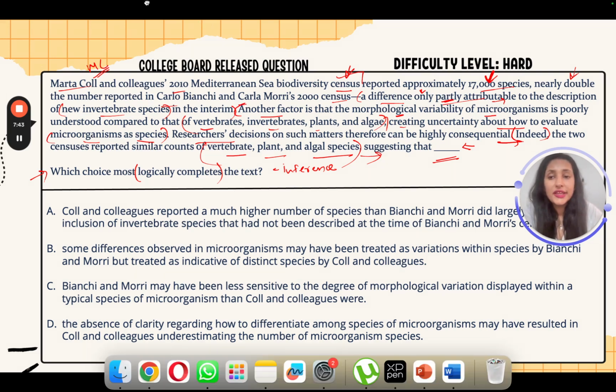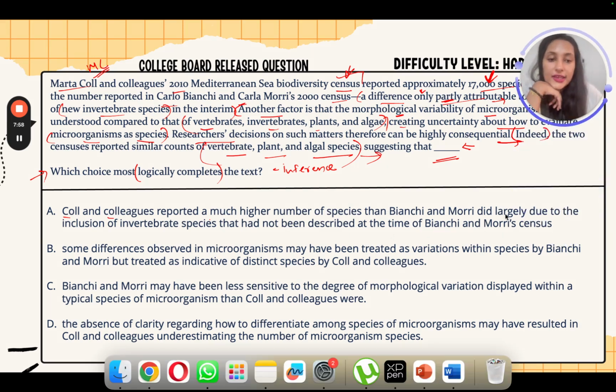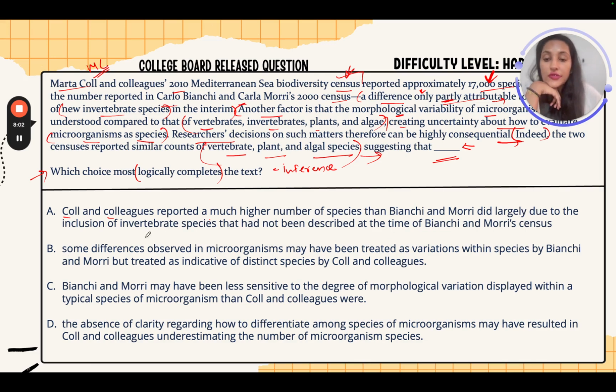Now with this understanding, let's go to our options. Option A says that C and colleagues reported a much higher number of species than B and M did, largely due to the inclusion of invertebrate species that had not been described at the time of B and M's census.